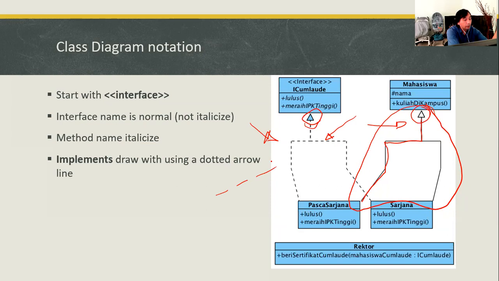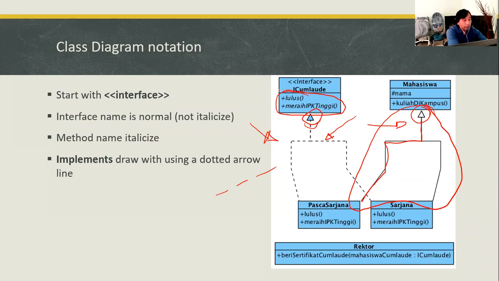As you know, in an abstract class, when you are creating an abstract method, it is mandatory to italicize the method name or the method statement.